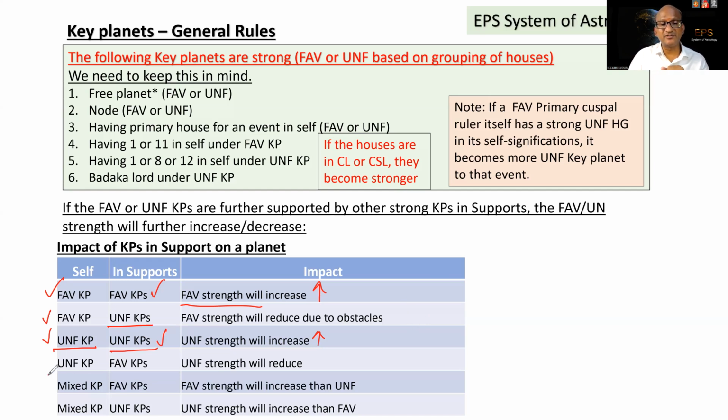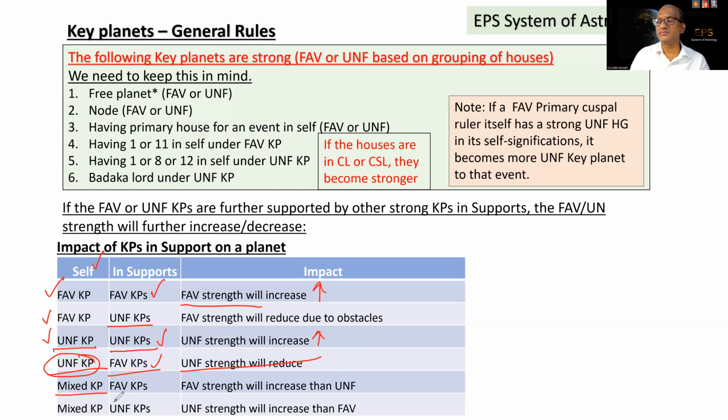Suppose the planet is unfavorable on its own, but in supports it is having a favorable key planet strongly. Then automatically what will happen? The unfavorable strength of the self will get reduced. It means what? Self is primary, and supports are going to either increase or decrease the strength of the self planet.